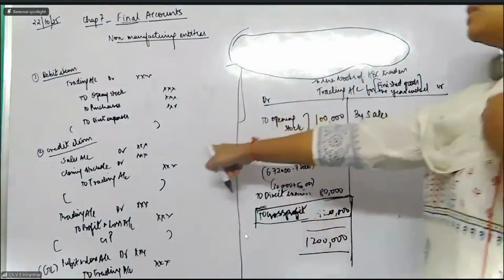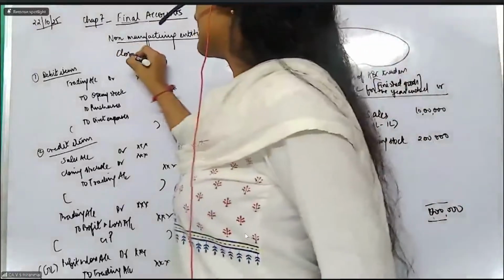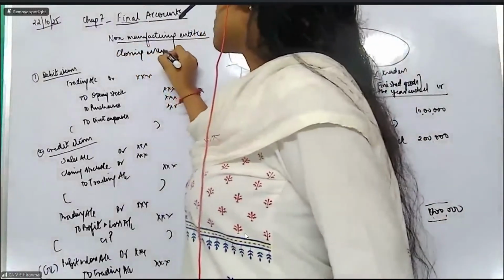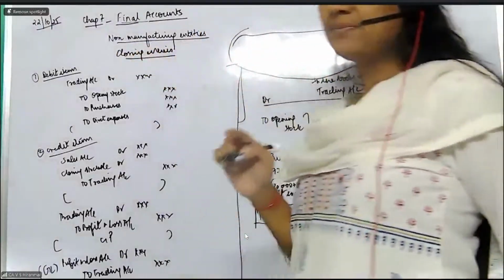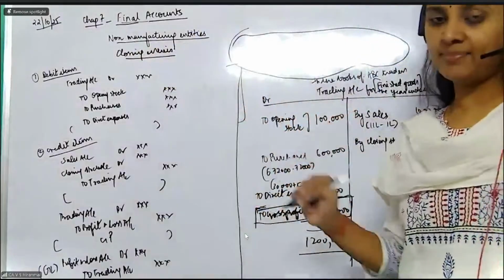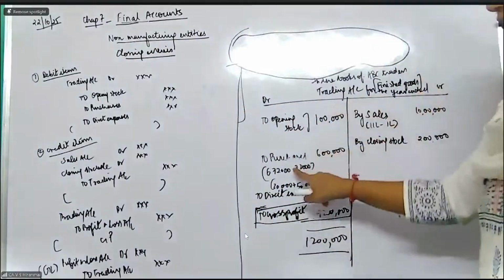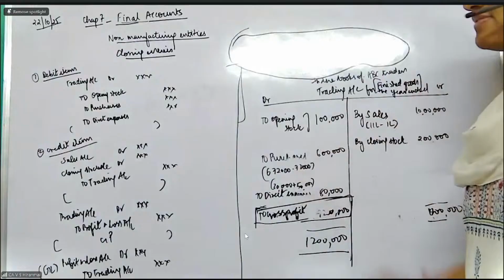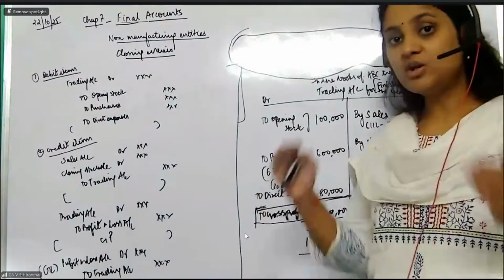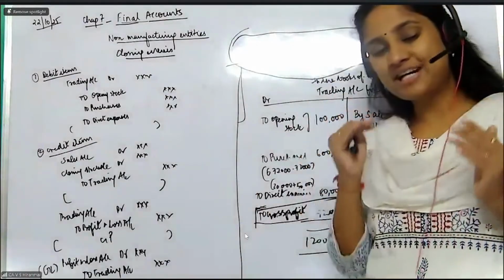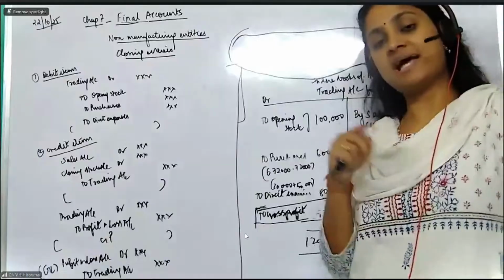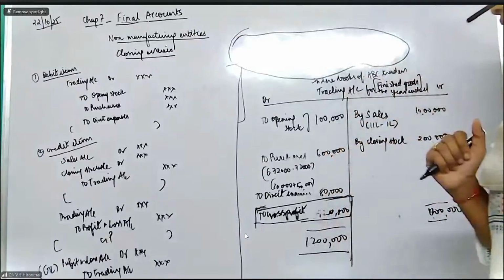They are also asking you to pass the closing entries. Closing entries will remain the same except for two other additions will happen here. What is this? You have purchases returns, you have sales returns. So when you are subtracting, you should reduce the value of the purchases and the sales also. That means what are you telling, madam?